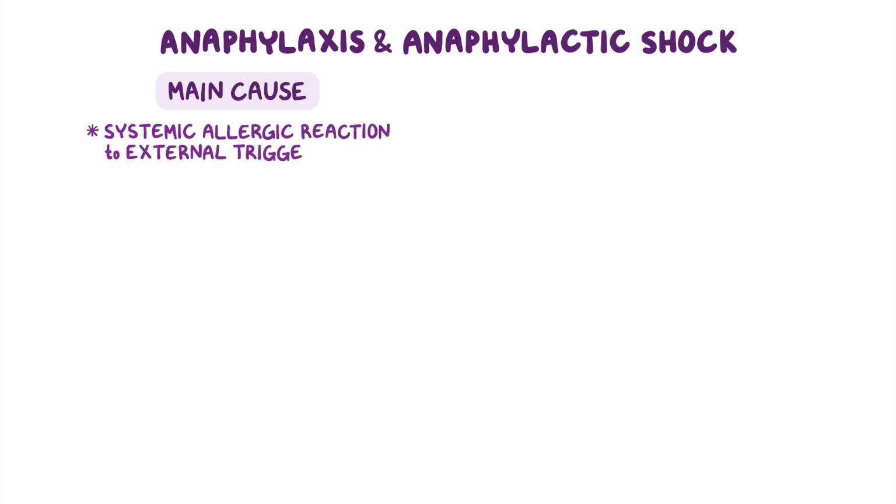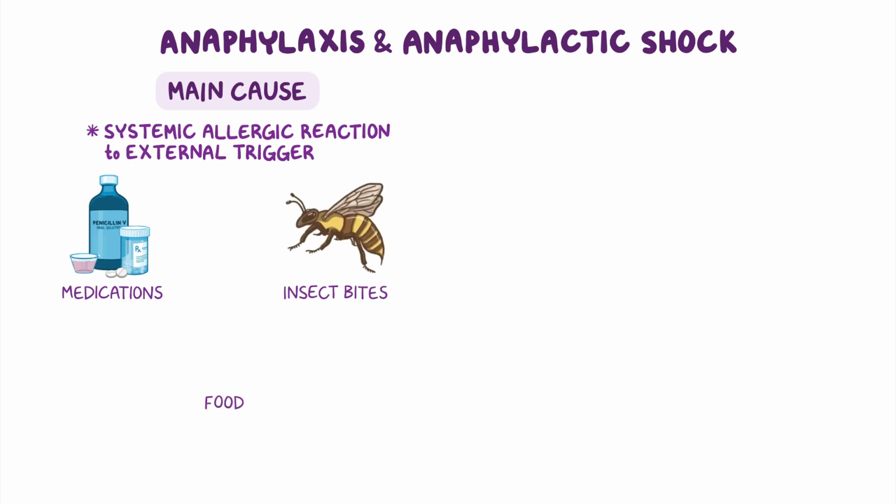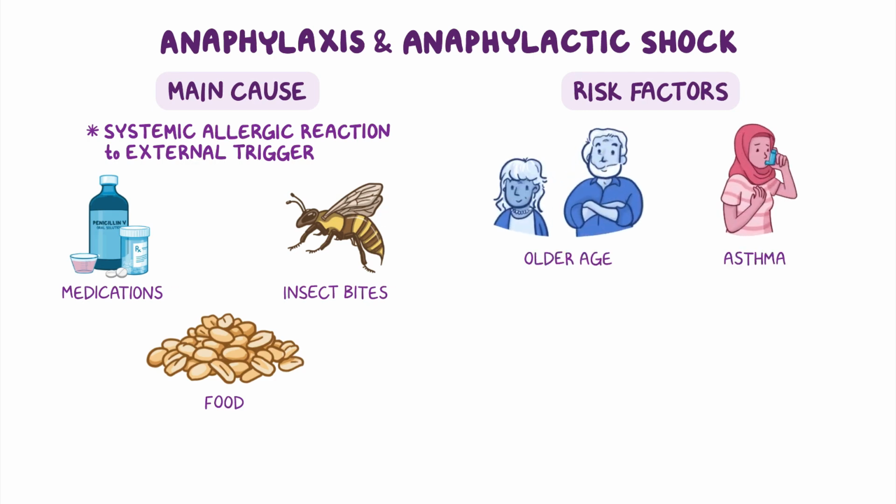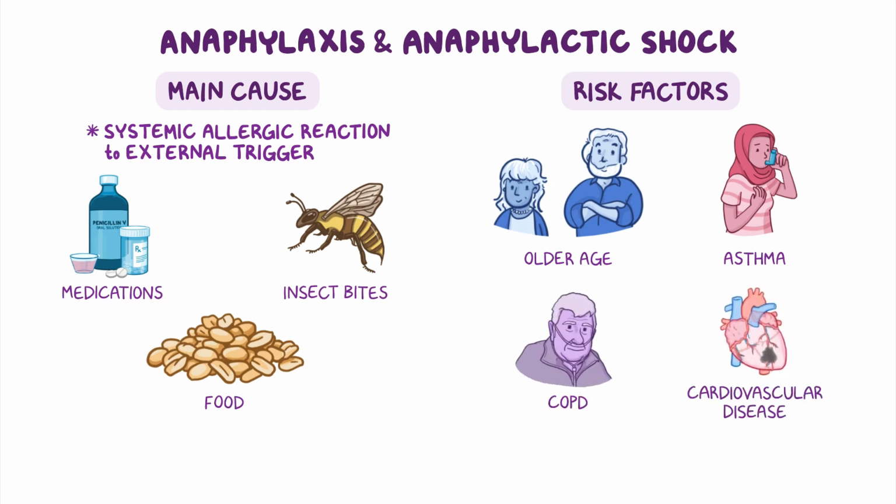Okay, now the main cause of anaphylaxis and anaphylactic shock is a systemic allergic reaction to an external trigger, which can be medications, insect bites, or food, for example, nuts. Important risk factors include certain comorbidities such as older age, asthma, and other respiratory disorders like chronic obstructive pulmonary disease or cardiovascular disease. Now, let's talk about pathology.